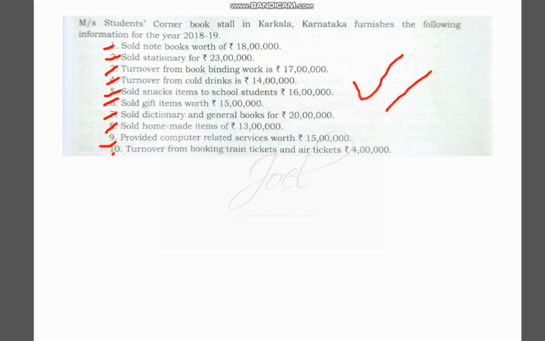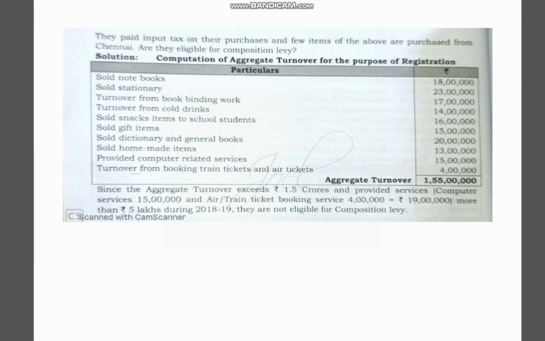Now in this particular problem, only one calculation we have to do. We have to do the total. All items are allowed. So if the total is less than 1,50,000, it is 100% allowed. If the total is more than 1,50,000, he is not eligible for composition levy scheme. We will see the solution for this particular concept.